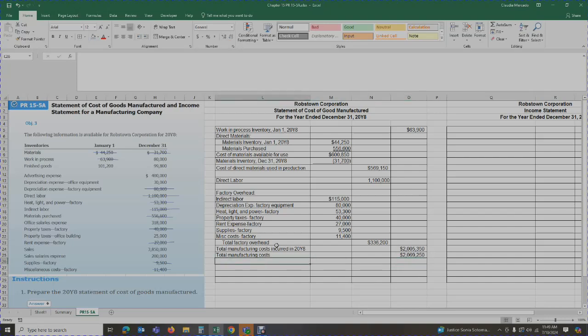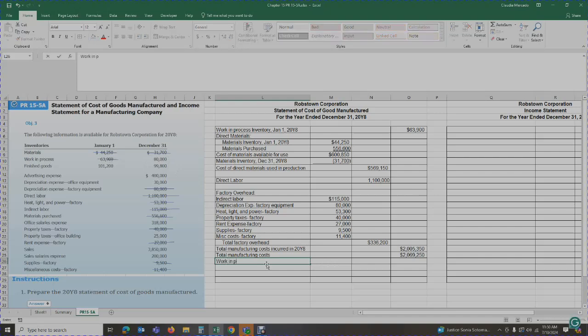Now, did we finish all of the products that we started this year? That is the question. Because remember, we had this balance roll over from last year. Are we rolling over an amount for next year? Did we complete all of the products that we started, or do we have some that are still pending, in the pipeline? Let's look at the work in process. We started off with 63,900 and we ended up with 80,000. That means that we have $80,000 of work in process that has not been completed.